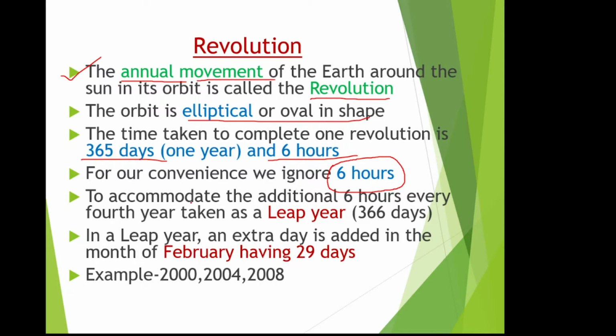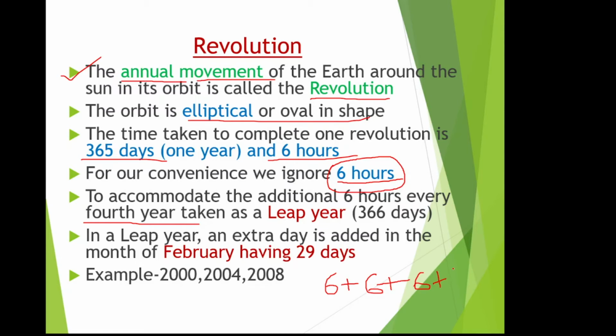We will ignore the 6 hours each year but count them together in every 4th year. Suppose 2000, then 2001, 2002, 2003, then 2004. Every year there are 6 extra hours. When it is 2004, all these extra 6 hours we add together.